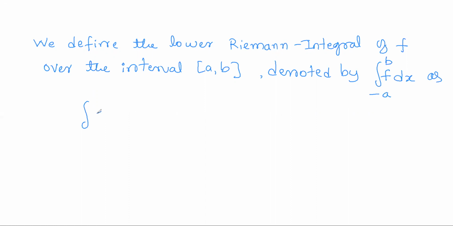So how do we define it? The lower Riemann integral of f over the interval [a, b] is defined to be